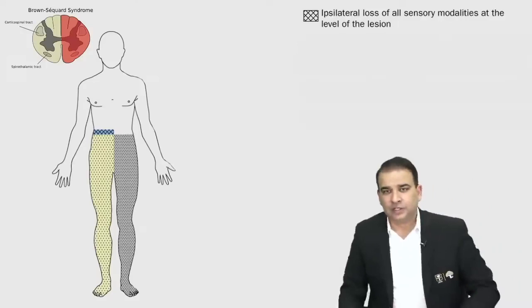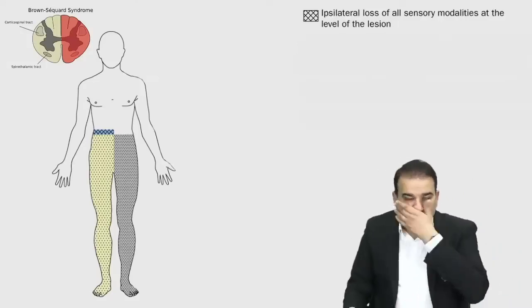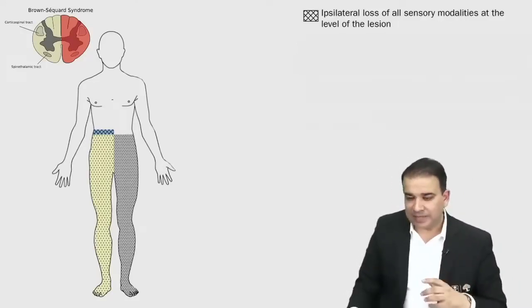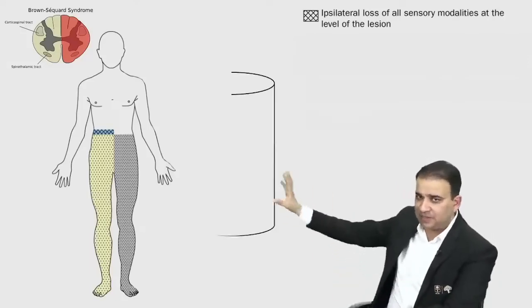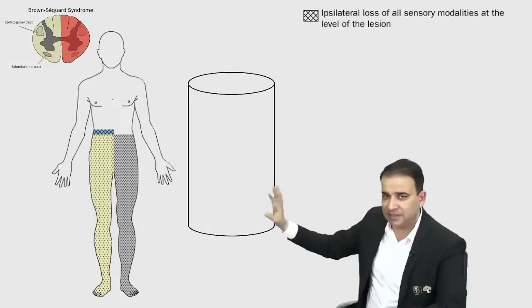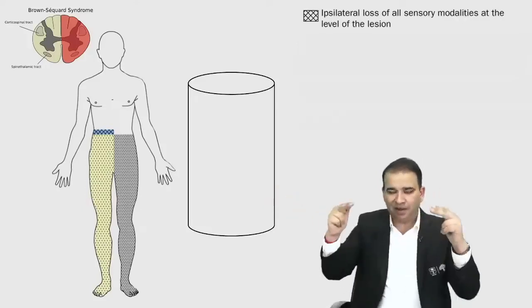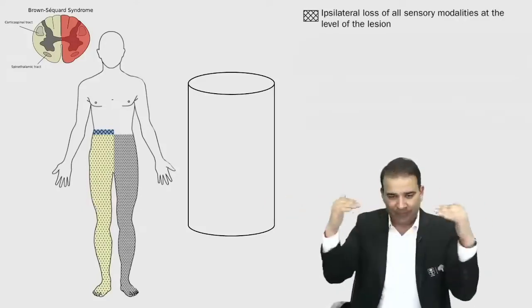Okay, chalo guys. The next thing, the main challenge here, is understanding the pyramidal tract. Now, I want to just show you one schematic picture here, guys. Let's say this is a spinal cord here. All of you, please look at the screen, guys. If this is a spinal cord, we know that the pyramidal tract will decussate at the lower medulla.